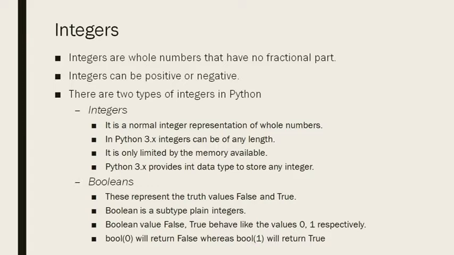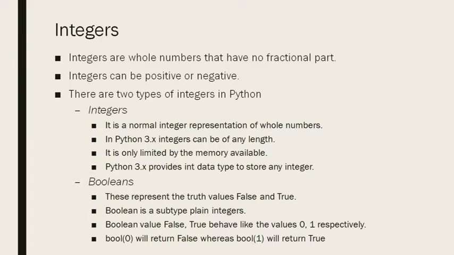There is only one data type, int, to store any number of digits. It can be a 1 digit integer, 2 digit integer or 20 digit integer, and it will be treated as just the data type called int. In many languages there are different data types depending upon the size of the integer, like in C and C++ we have int for small integers, and for larger ones we have the long data type.